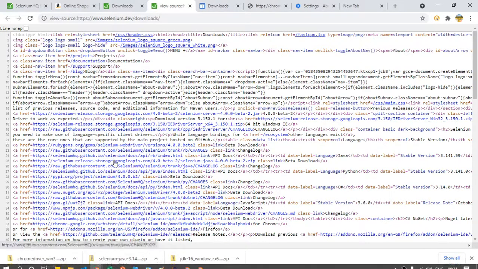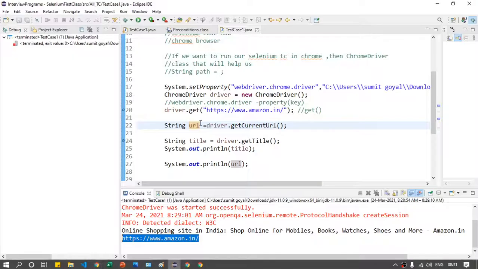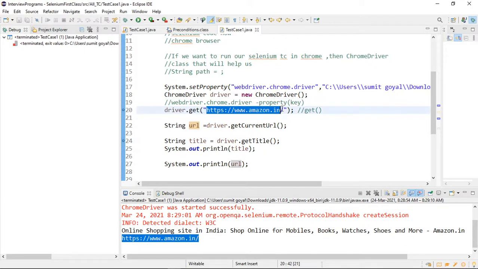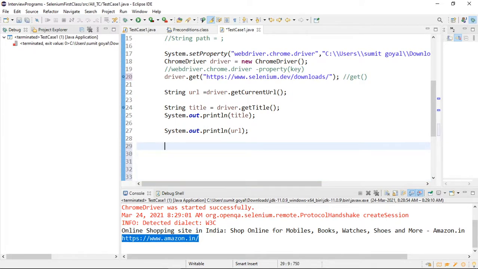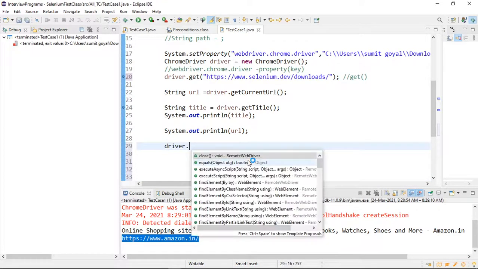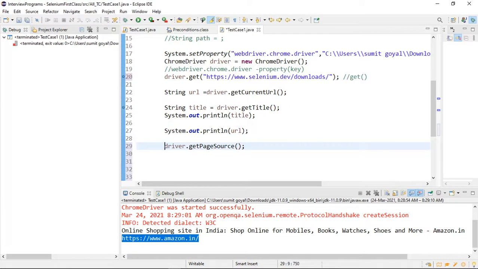So again, let me open a website, this time a different website, right? And after that, after URL, I want to get the page source. So driver dot, what I want to get, I want to get page source. This is the method, and I will say string, and after that I will print.